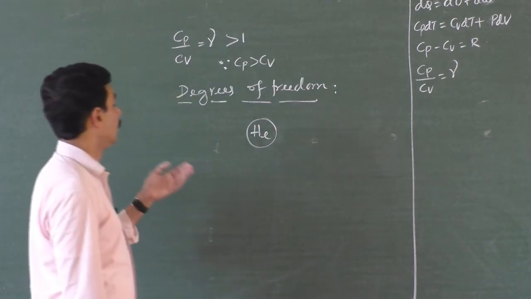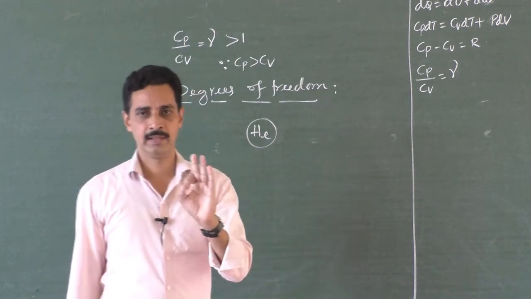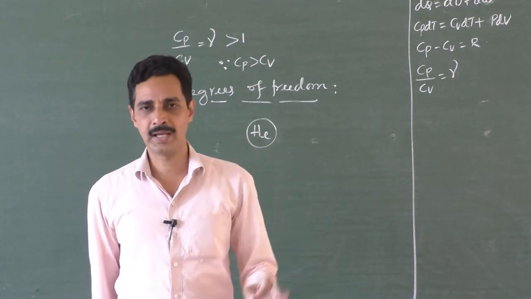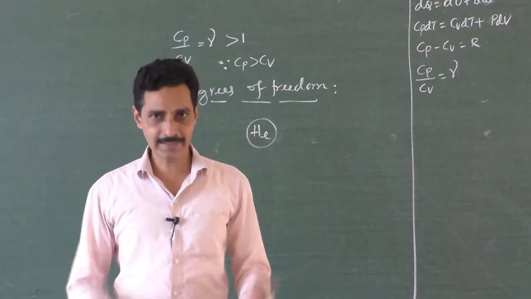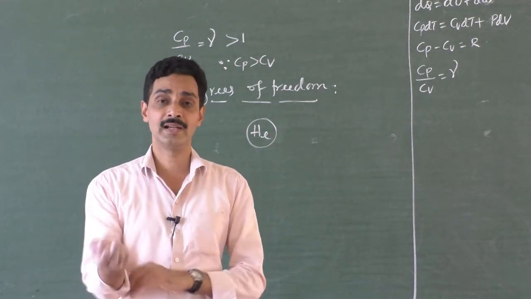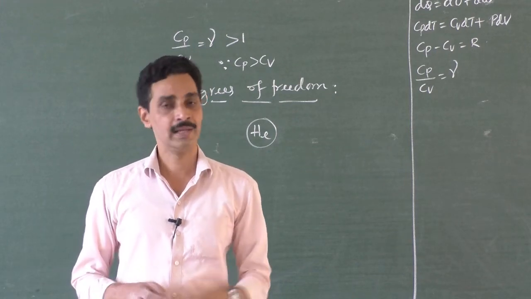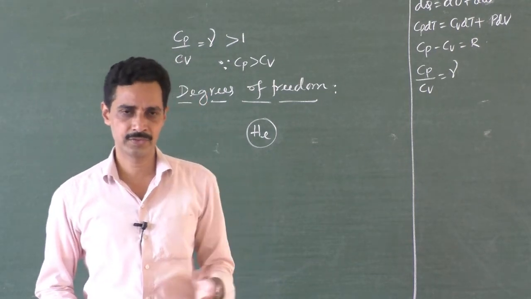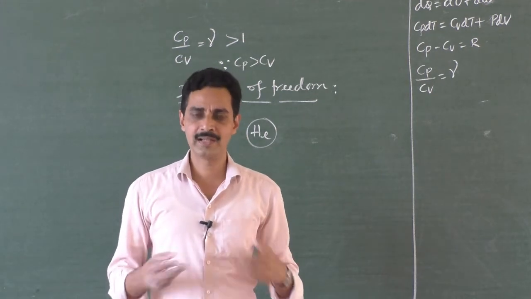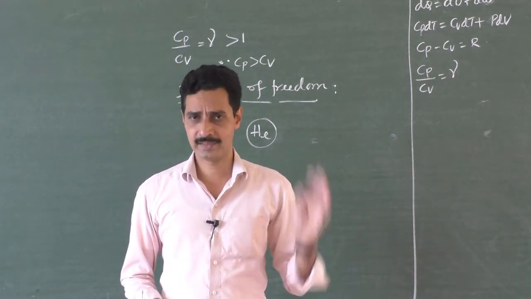So for a monoatomic gas molecule, it can move in 3 dimensions. Whatever heat energy is supplied is used by the gas molecule to move in 3 dimensions. Of course, won't it use the heat energy to rotate, sir? To spin about its axis. Yes, it will use the heat energy supplied to spin also, but the amount of heat energy used is very, very less, negligibly small, so we delete that part.